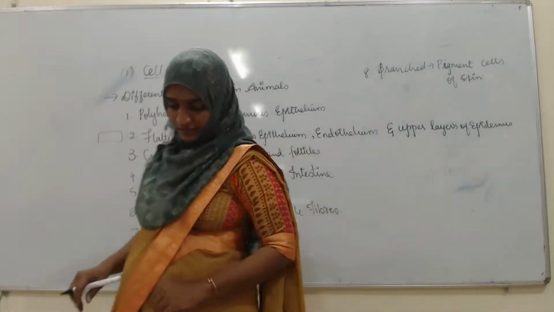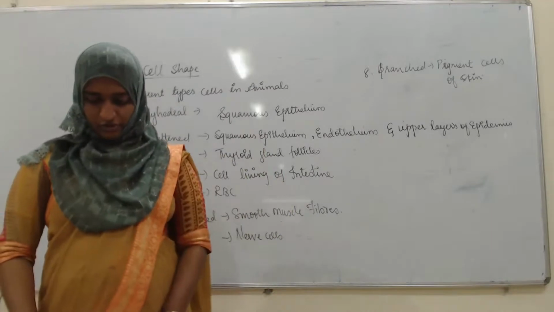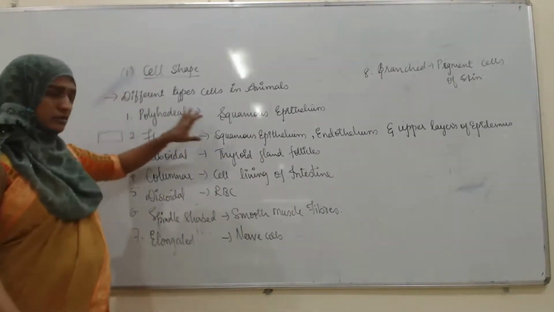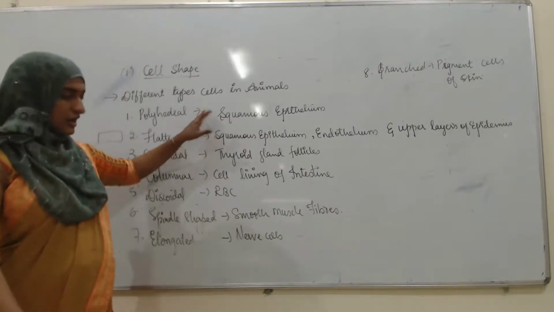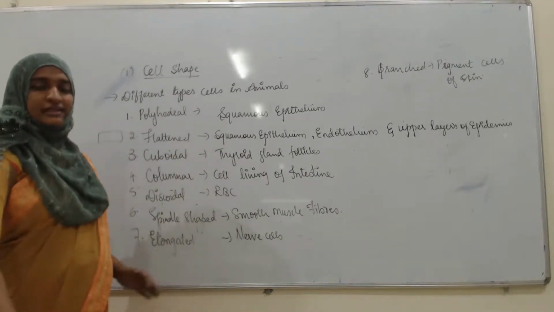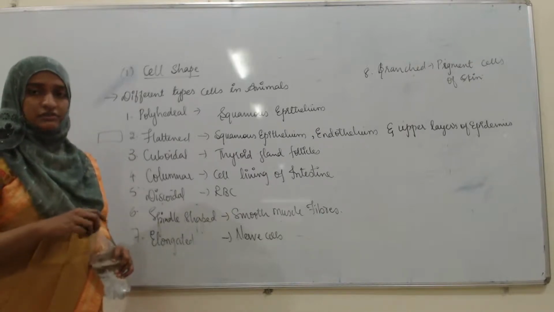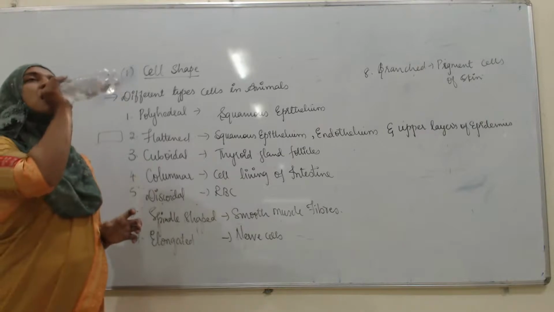So this is about all the shapes. First, polyhedral, found in the squamous epithelium. As I told you, in different organs you will find different shapes of cells according to their function. It has been adapted.